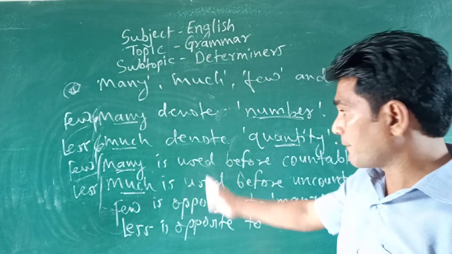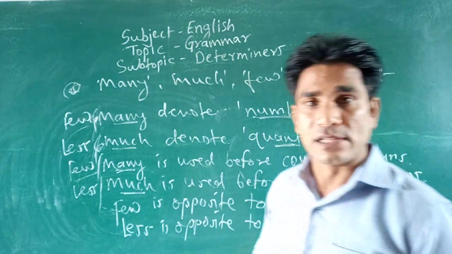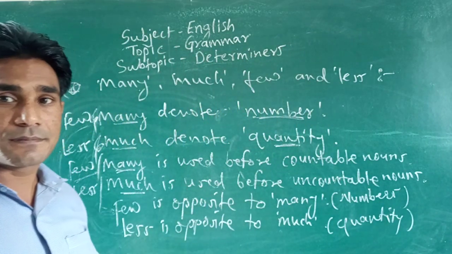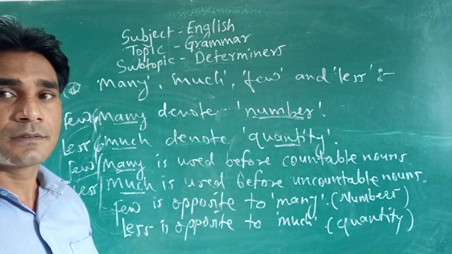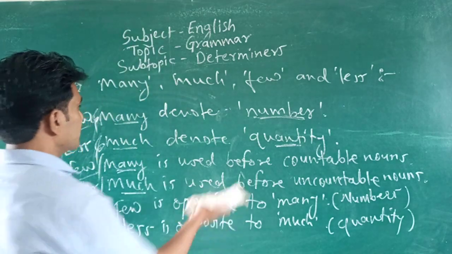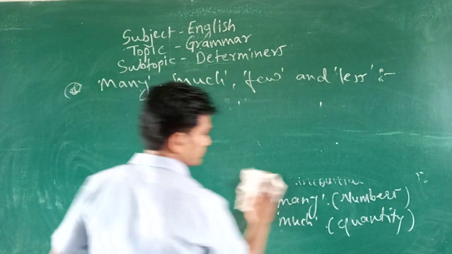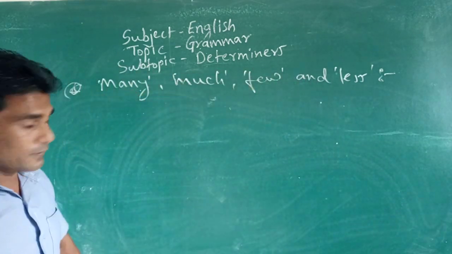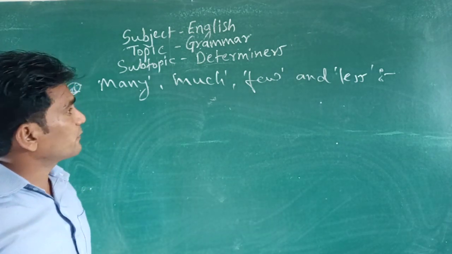Do write fast in your copy, then we will see these with examples. Let's see some examples of many and then much and then few and less.